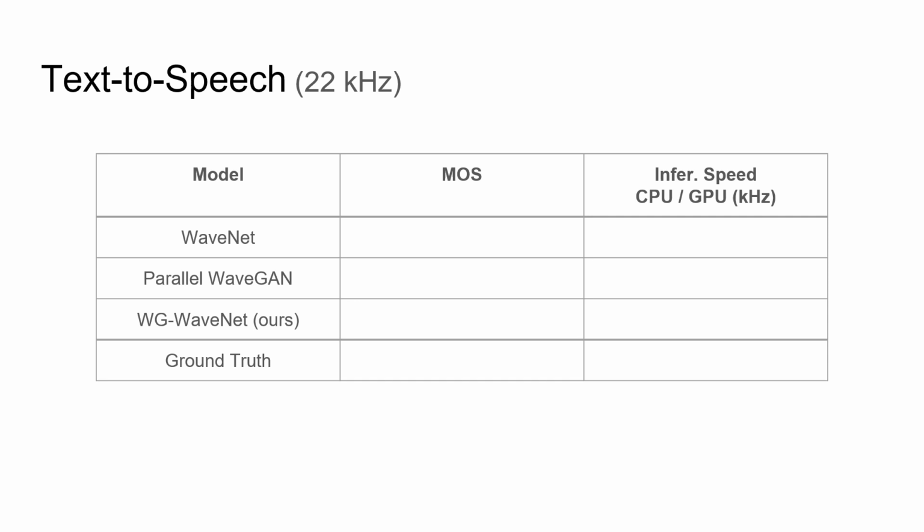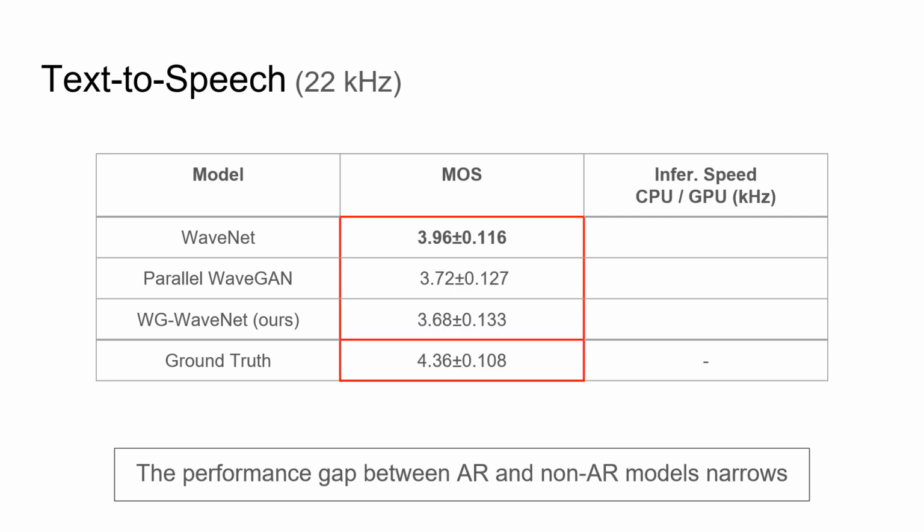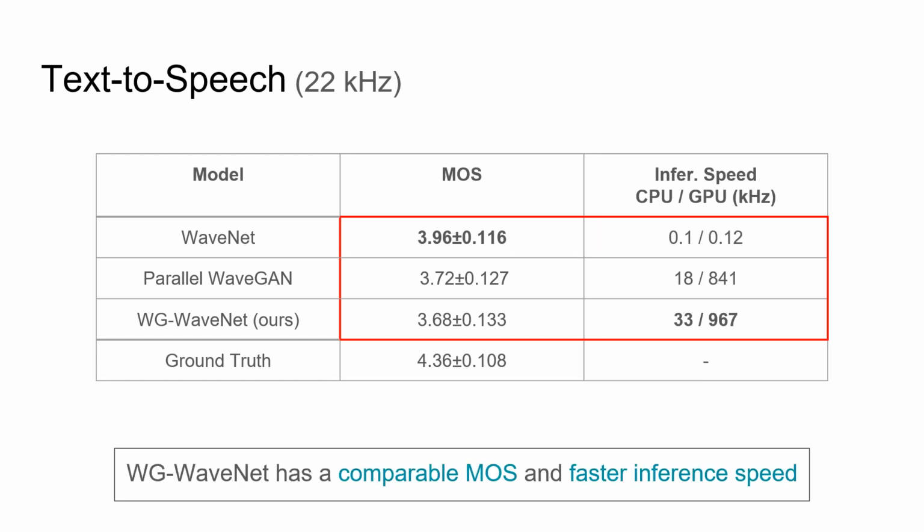The last experiment is text-to-speech. The MOS test shows that WaveNet still outperforms other methods, but the performance gap between AR and non-AR models narrows. WG-WaveNet has a comparable MOS and faster inference speed. This indicates the advantage of WG-WaveNet as a vocoder for fast, high-quality speech synthesis.